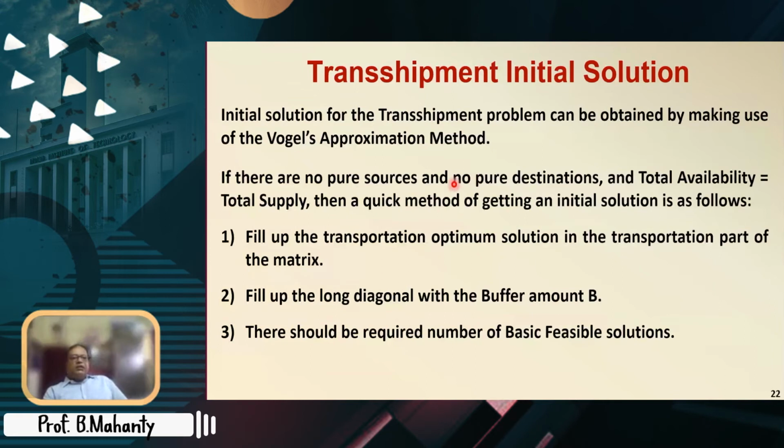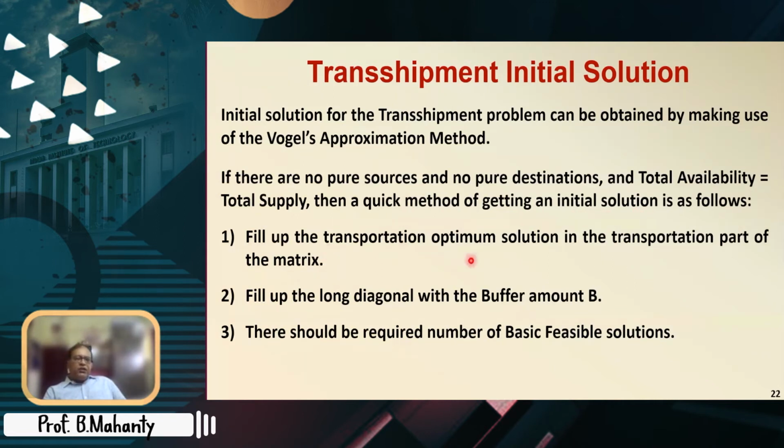So, transshipment initial solution. Now comes a very interesting observation. The initial solution for the transshipment problem can be obtained by making use of Vogel's approximation method. If there are no pure sources and no pure destinations, and total availability equals total supply, that means there are no dummy sources or dummy destinations, then a quick method of getting an initial solution is as follows.